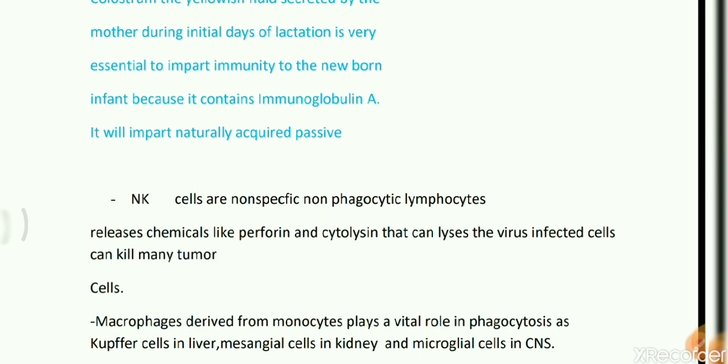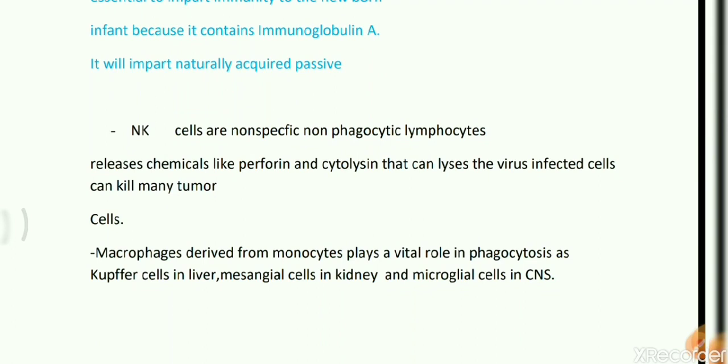A macrophage is derived from monocytes. Okay, a monocyte is a type of blood cell which plays a vital role in phagocytosis. Phagocytosis means a cell can directly engulf the pathogen or the target cell. As we know, there are Kupffer cells in the liver which act as macrophages, mesangial cells in our kidney, which are always moving in the blood and are helpful for grabbing and clearing pathogens, and microglial cells in the central nervous system.